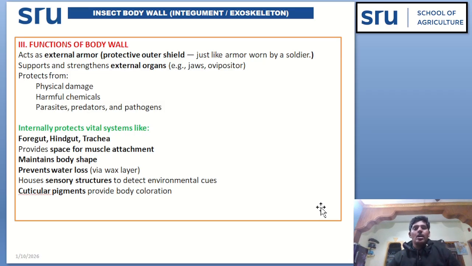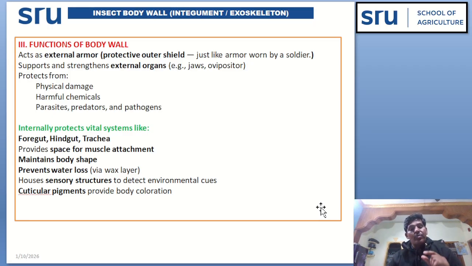Functions of body wall in insect. Act as external armor, that is protective outer shield just like armor worn by a soldier. Support and strengthens external organs such as jaws and ovipositor. Protect from physical damage, harmful chemicals, parasite, predators and pathogens. Internally protect vital systems like foregut, hindgut, trachea.